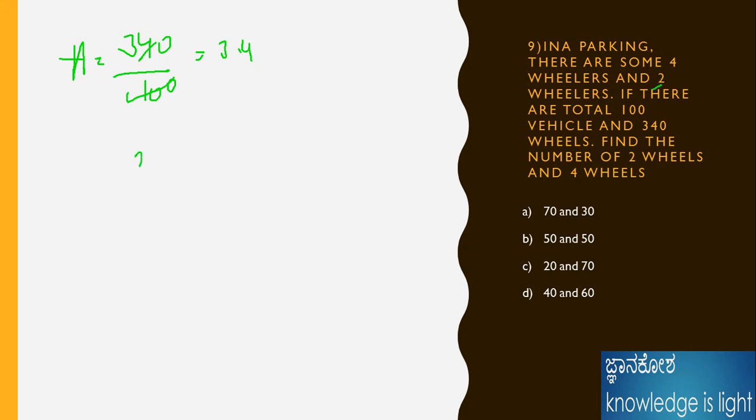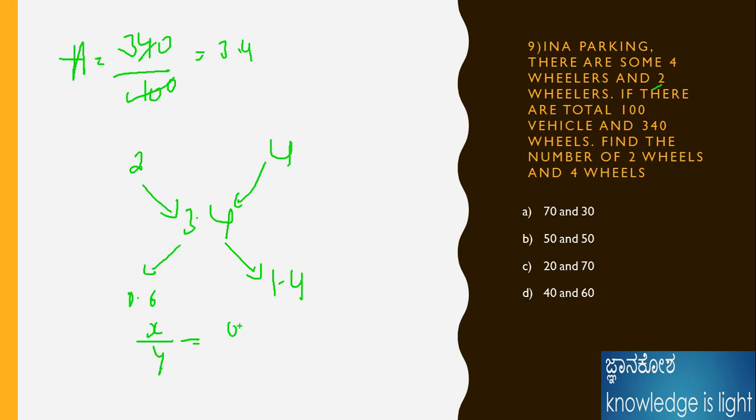Here it is the 2-wheel vehicle and the 4-wheel vehicle. This is the alligation method. I will show with respect to the ratio method as well. 3.4 is the middle value. Therefore 4 minus 3.4 is 0.6, and 3.4 minus 2 is 1.4. I will take x vehicles as 2-wheelers and y as 4-wheelers. Now 0.6 divided by 1.4, multiplying by 10, is 6 by 14, which is 3 by 7.